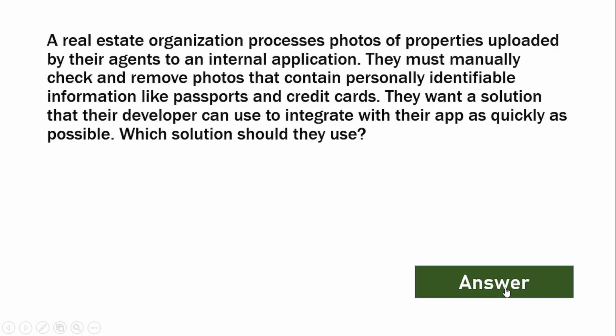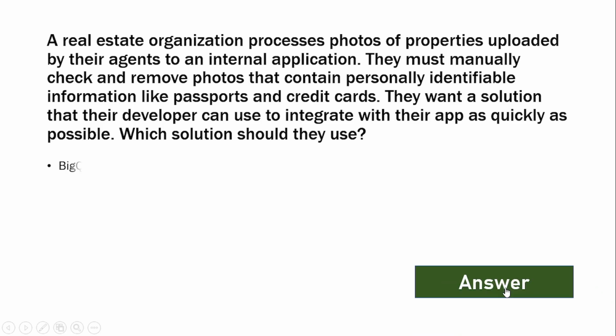A real estate organization processes photos of properties uploaded by their agents to an internal application. They must manually check and remove photos that contain personally identifiable information like passports and credit cards. They want a solution that their developers can use to integrate with their app as quickly as possible. Which solution should they use?